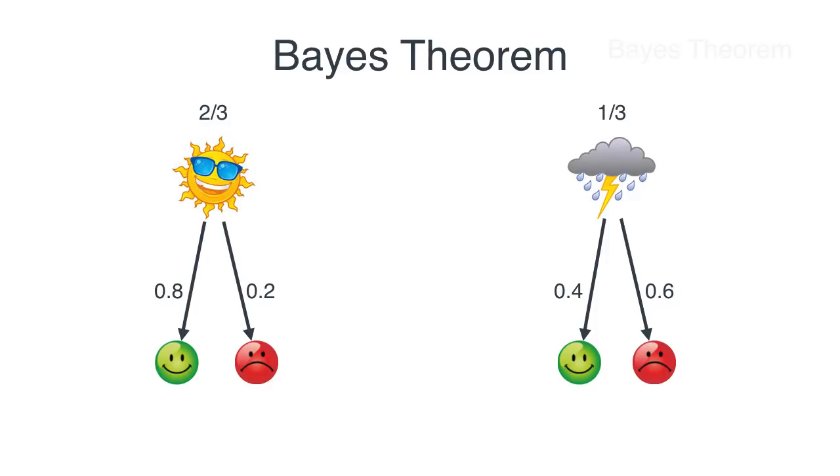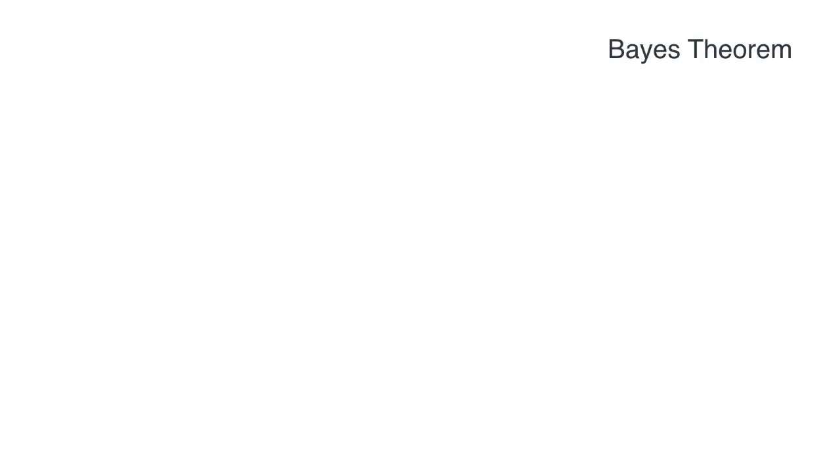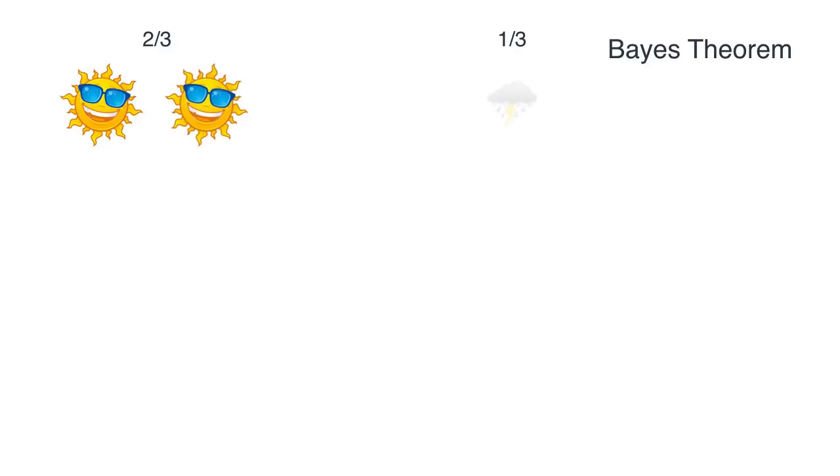And now let's derive Bayes' theorem. So pay close attention to what's happening here. We know from the prior probabilities that it's 2/3 likely to be sunny and 1/3 likely to be rainy. So on an average scenario, we would have 2 sunny days and 1 rainy day. Now let's look at the first sun on the left.